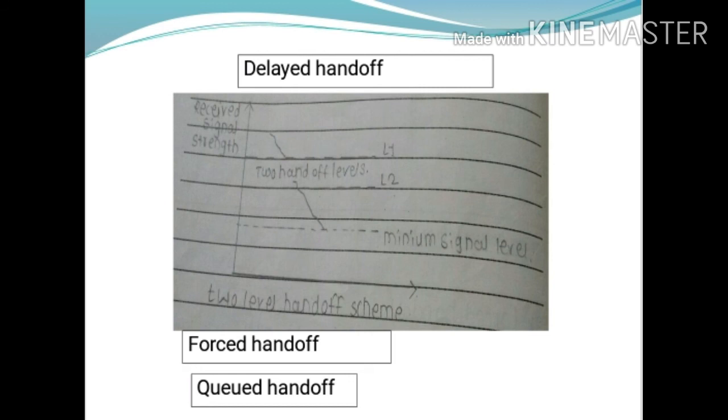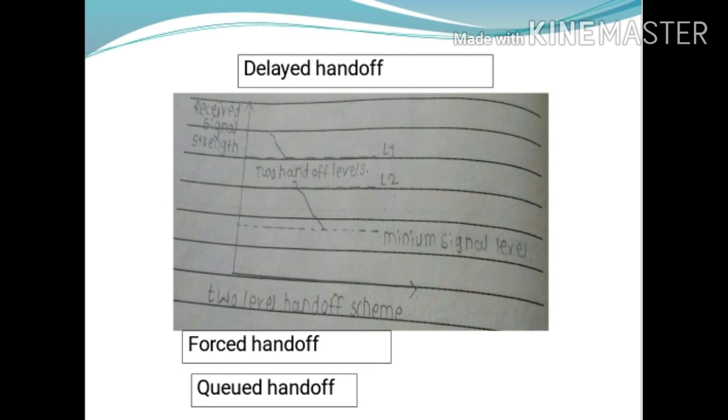But when the signal level reaches the level L2, then the mobile station must accept the handoff request immediately, without any condition. Means when the signal strength reaches level L2, then the mobile station accepts this request without any condition. This process is called delayed handoff.